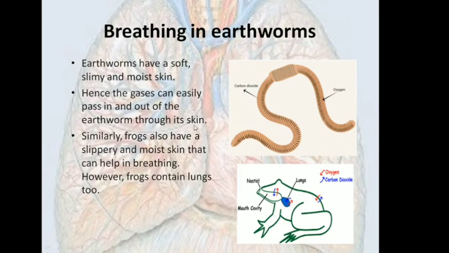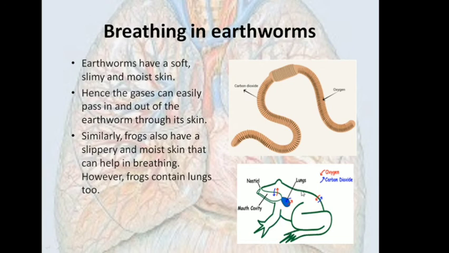Breathing in earthworm. The earthworm has soft, slimy and moist skin. Hence the gases can easily pass in and out of the skin. So the breathing organ of the earthworm is the skin itself. Through the skin, oxygen can diffuse inside and carbon dioxide can diffuse outside.